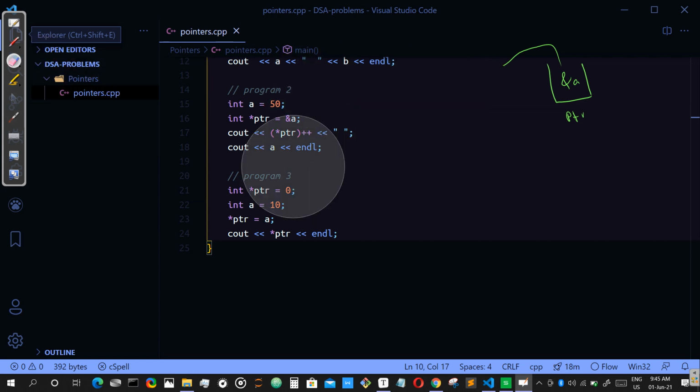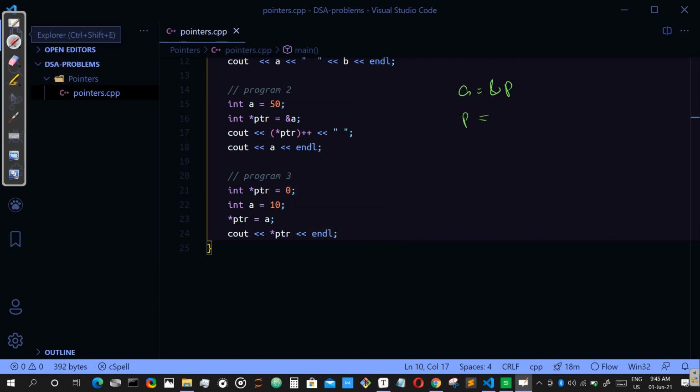This is very easy if you use the bucket concept, because this is the concept you must use. If you use normal text like a equal to address of, p equal to address of, a lot of mistakes happen. So use the bucket concept. That is the best way to know what the answer will be.